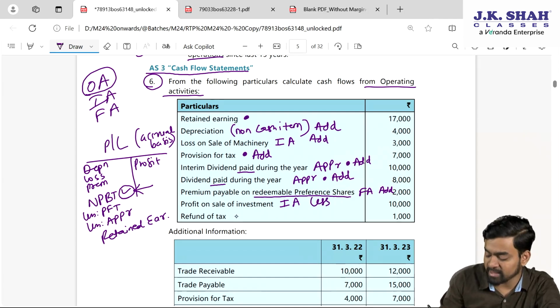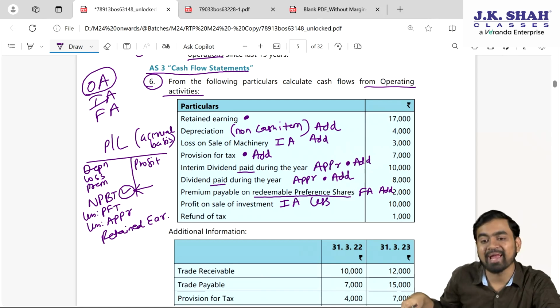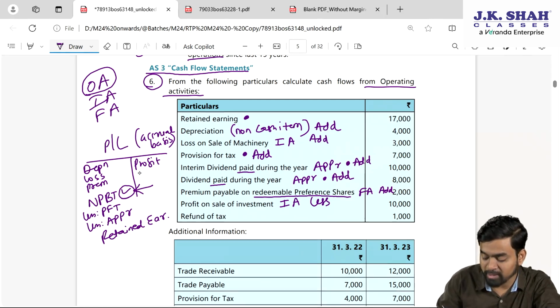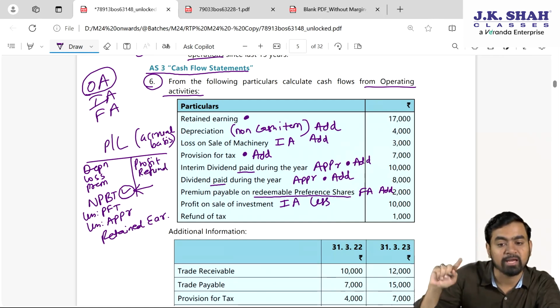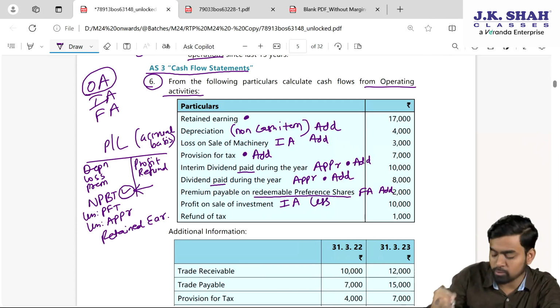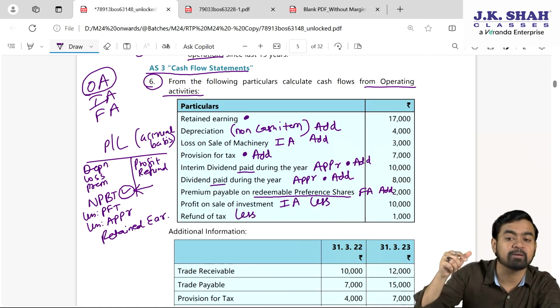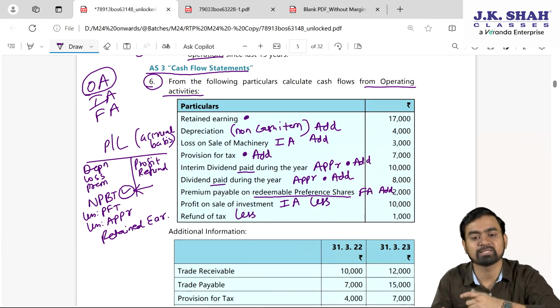Then refund of tax, it is income. Fine. So tax related income we need to eliminate right now, because at the end we will subtract separately taxes paid. Fine. So refund of income tax will be credited to PL. My NPBT is more, so we need to subtract this particular item to get operating profit before taxes, before the adjustment of taxes.